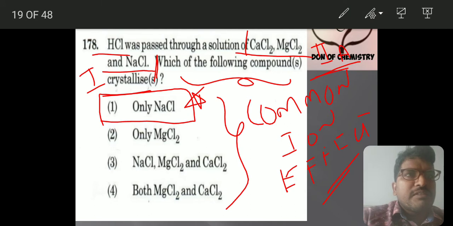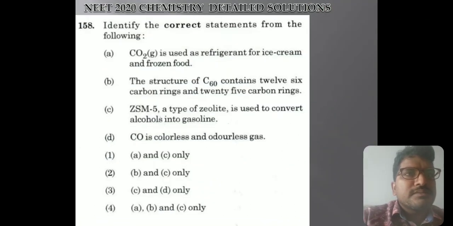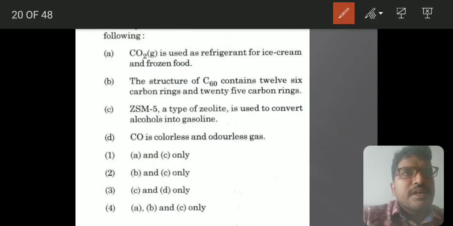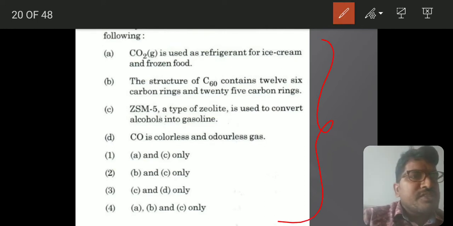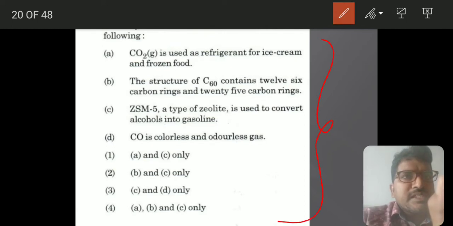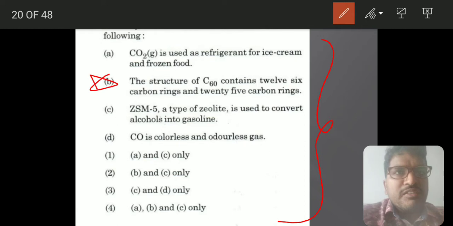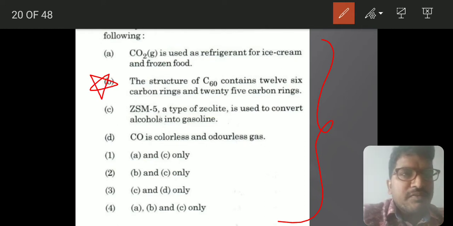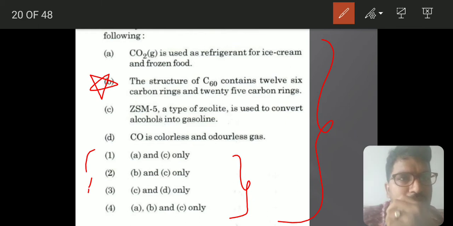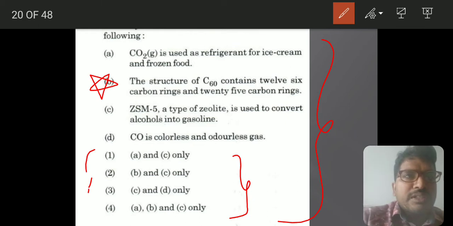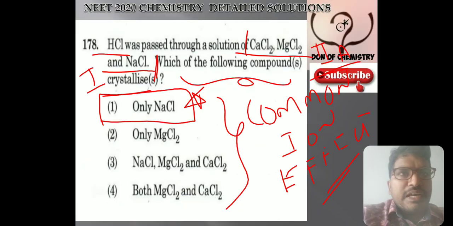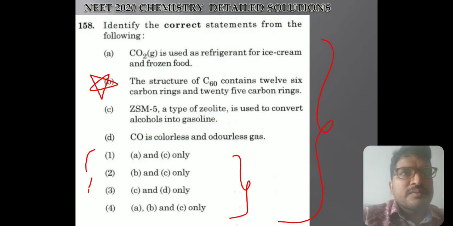Let's move to the other one. Based on carbon family, this question they have asked. In this case, the most confusing option is this one. This is a little difficult for everybody because in the options they have clearly created a border so that you definitely make a mistake. So identify the correct statement, they are asking you.